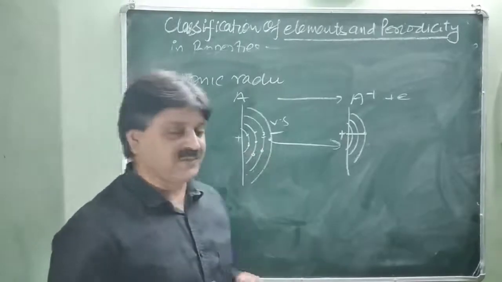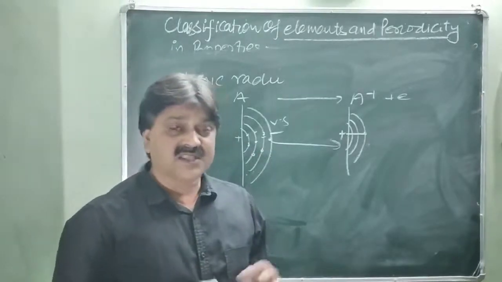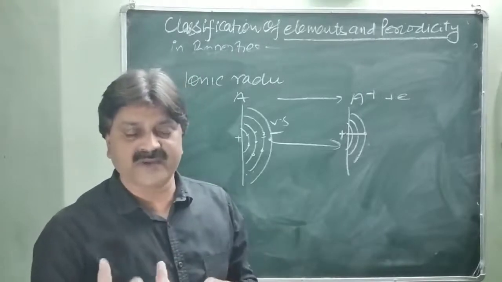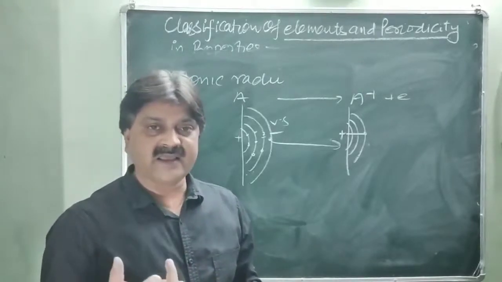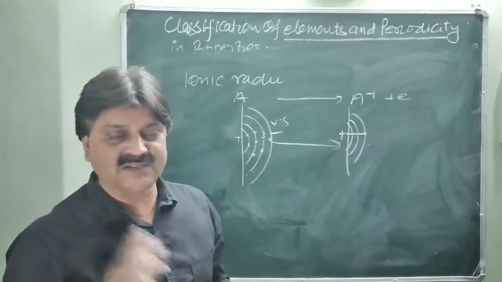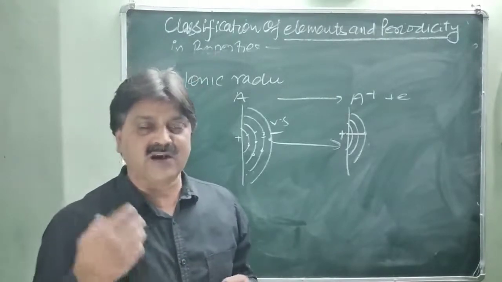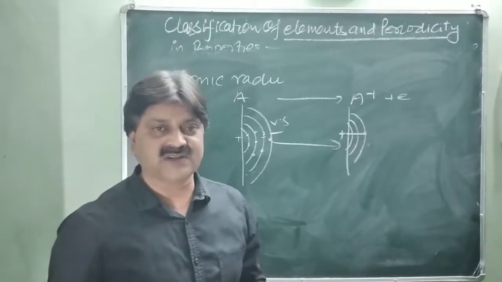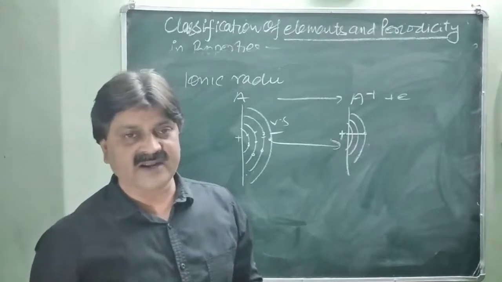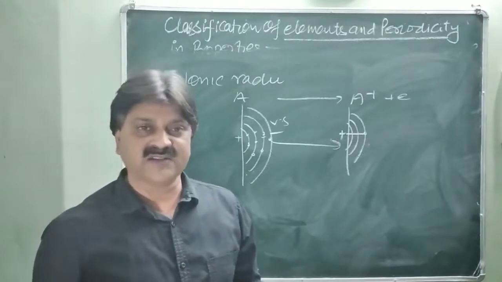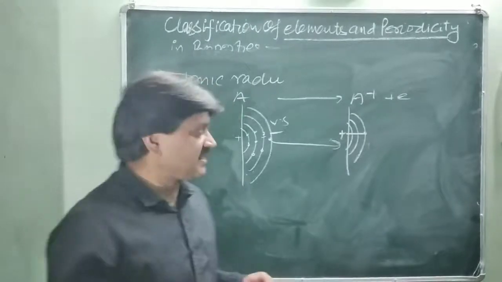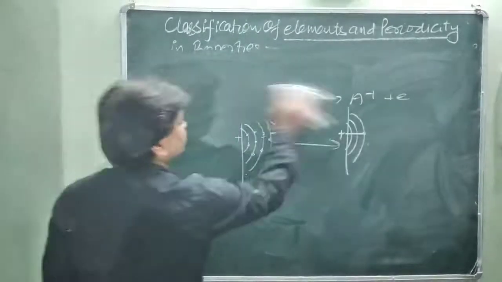And one thing also keep in mind, the size of a cation or anion. There are two types of ionic radii. Either after gaining one or more electrons it becomes negatively charged, or by losing electrons it becomes positively charged. In both cases, formation of an ion takes place. One is called a cation, another is called an anion. Losing is cation, gaining is anion. So the size or the radii of the metal cation